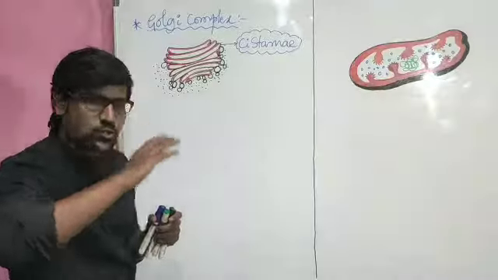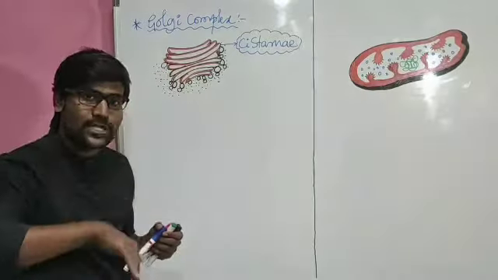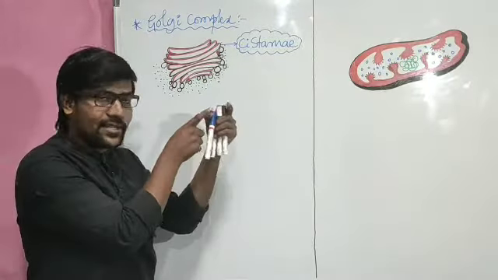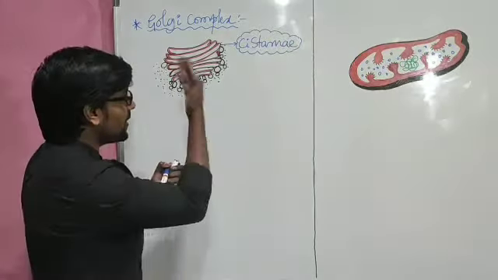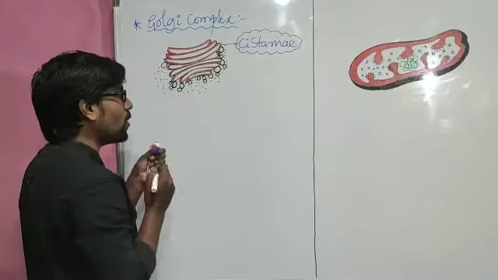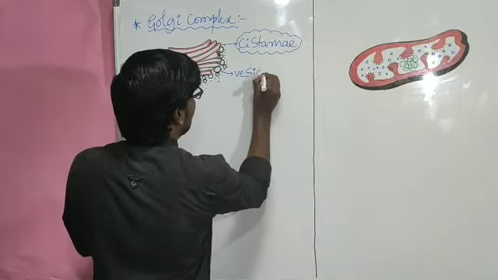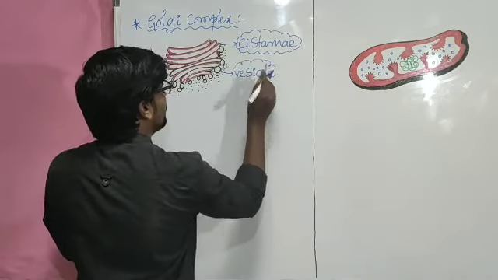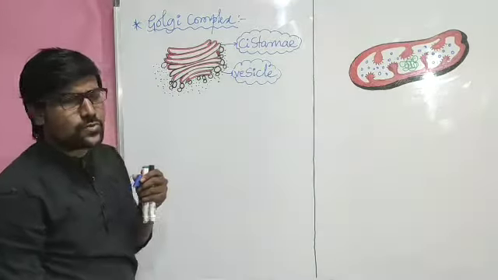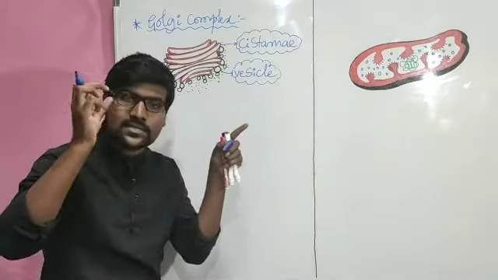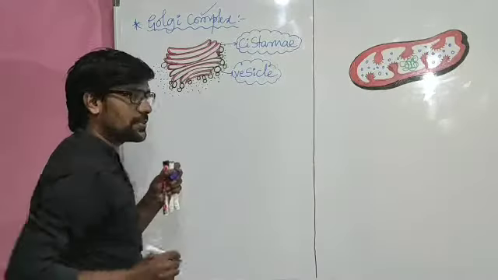Many cisternae have been arranged one by one. And in that sense it also has a sheet like structure, just like the endoplasmic reticulum. In the previous diagram, yesterday's diagram, I had not shown that sheet like structure. So above, a sheet will be present. Here also it will have a sheet like structure. And one more important thing, it has vesicles. Vesicles are most important here. These are small bubble like structures. Vesicles are the very functional part of a Golgi complex.